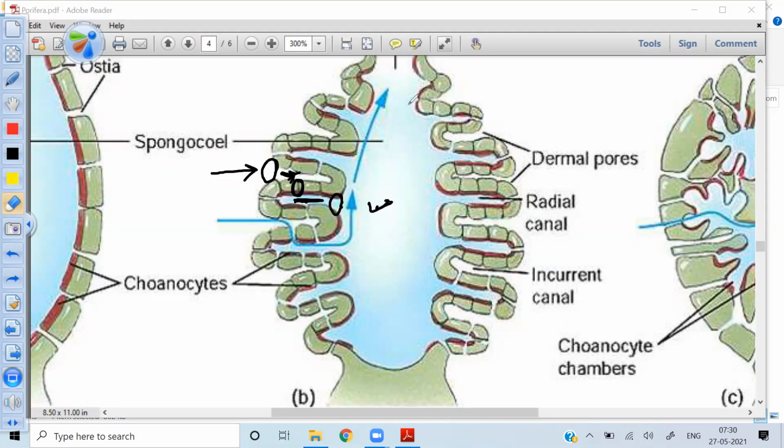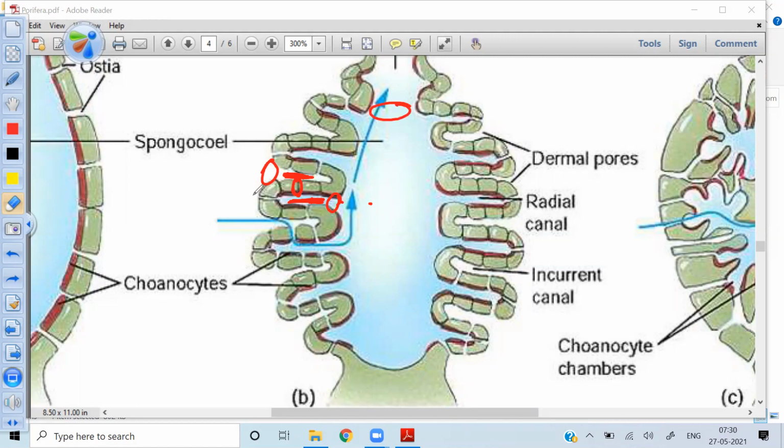Again, I'm showing. This is the ostia. This is the incurrent canal. This is the excurrent canal. The opening from the incurrent canal to the radial canal is known as prosopyle, and the opening from the radial canal to the spongocoel is known as apopyle. And from the osculum, the water goes outside.